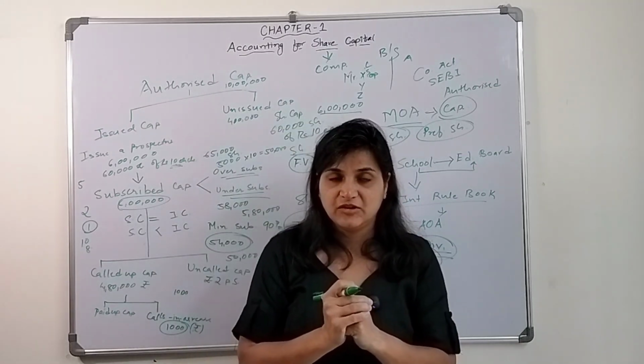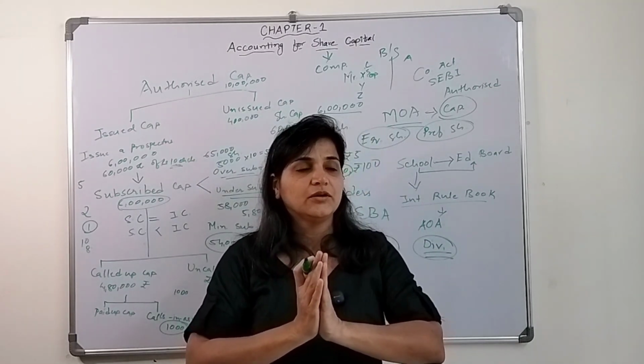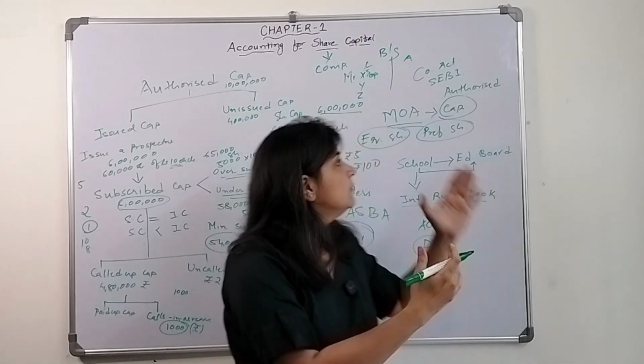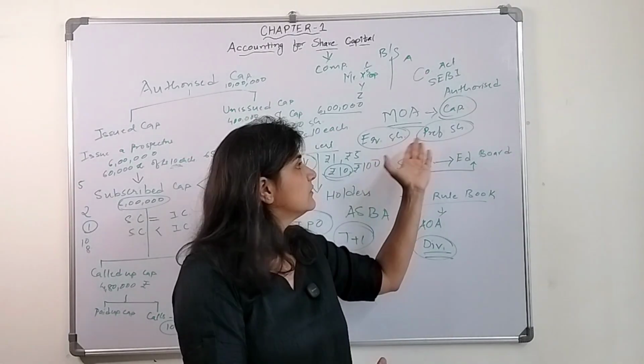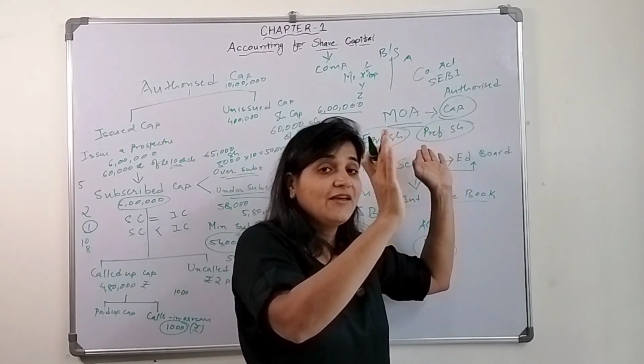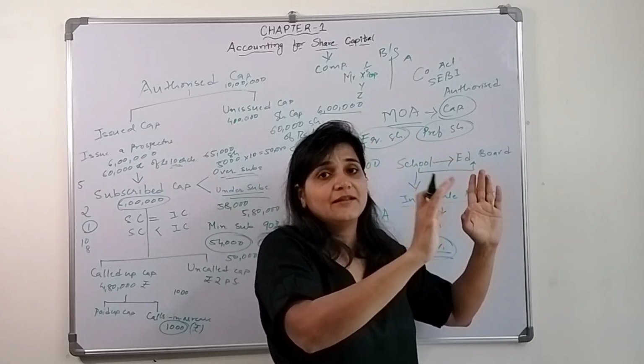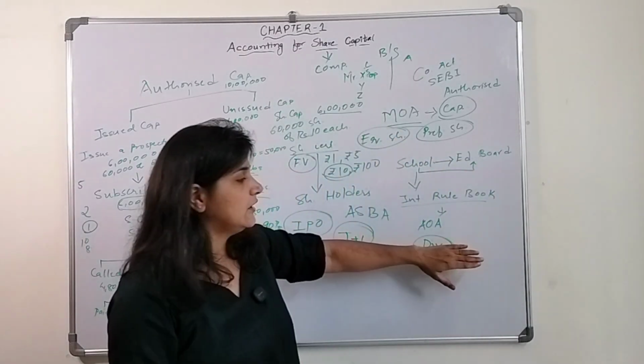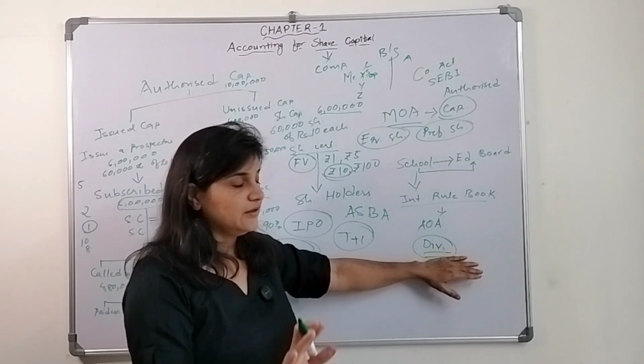Now, preference shares. When I say preference shares, what does it mean? They get a preferential right before equity shareholders. Preference shareholders get the preferential right related to dividend. That is why I first explained the concept of dividend.